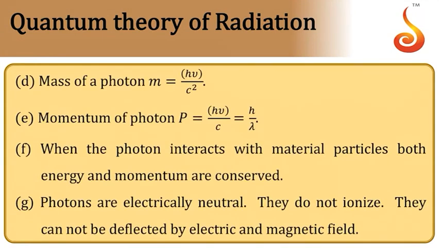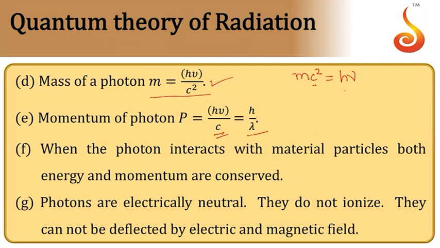In motion, the moving mass of a photon is given by h nu by c square. This is obtained by equating Einstein's mass energy relation mc square with Planck's relation h nu. So E equals h nu, E equals mc square. If you solve for m, you will get h nu by c square. Momentum associated with a photon should be m into c. Send this c to the other side and you will get h nu by c. That gives the momentum of the photon. Now nu by c can be written as 1 by lambda, so momentum is h by lambda, where lambda is the wavelength of the radiation used.